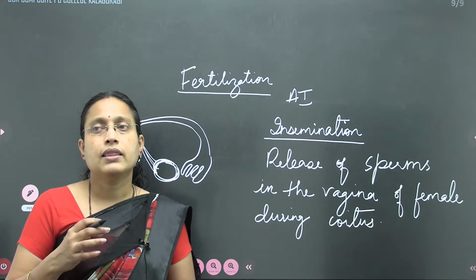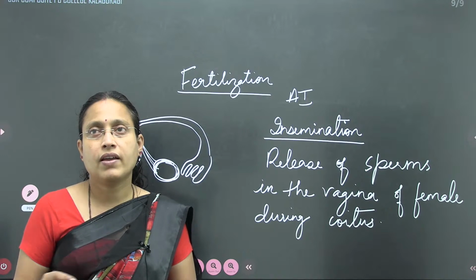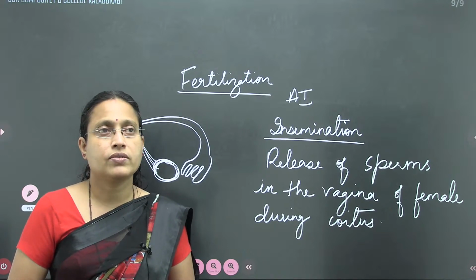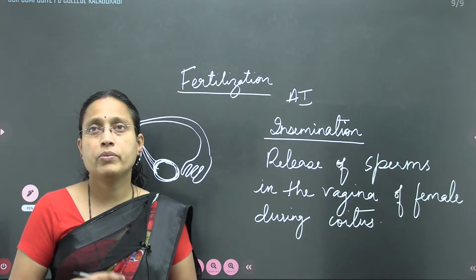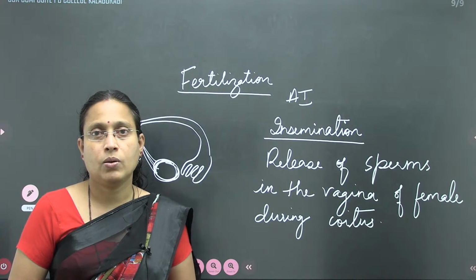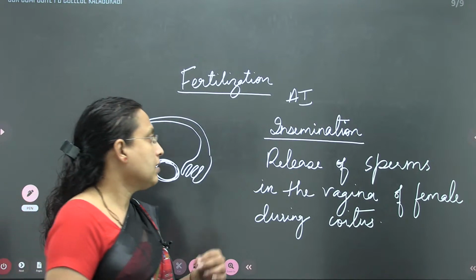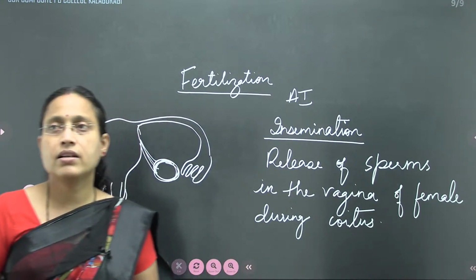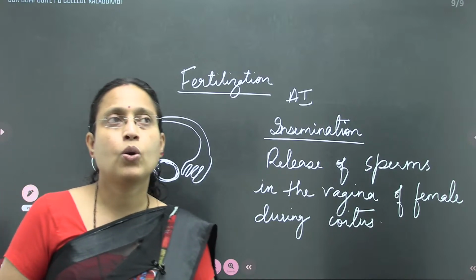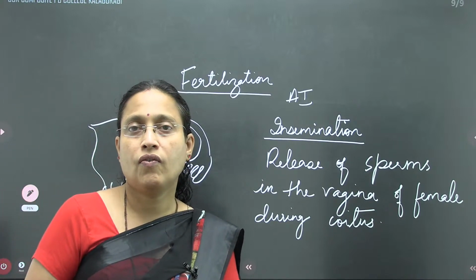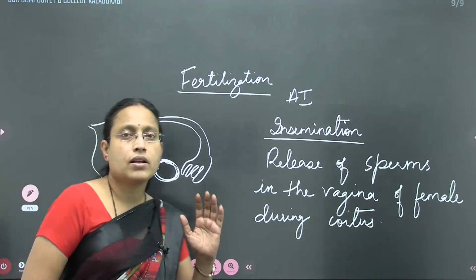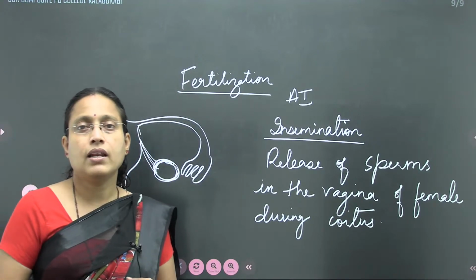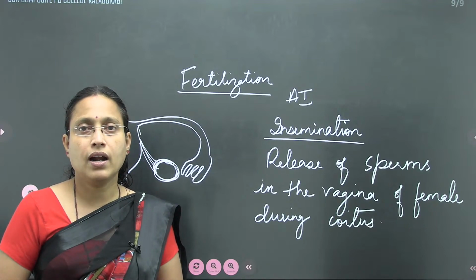It has to survive in the fluids of the male reproductive system, so it can survive for a longer time. But once the sperm is shed out, its lifespan is very short. Once released outside, it can only survive for around 24 to 48 hours.